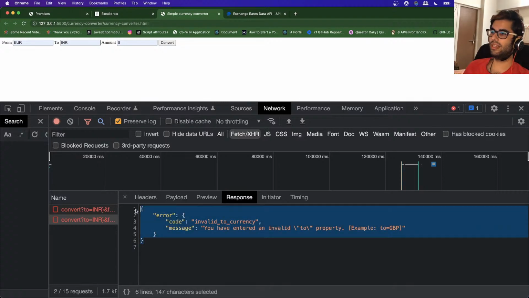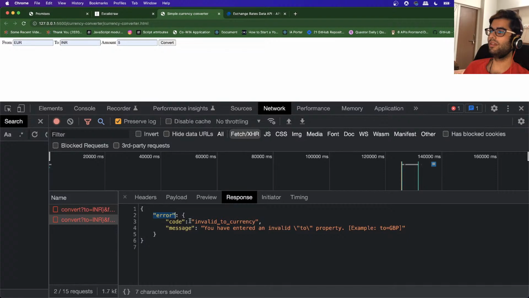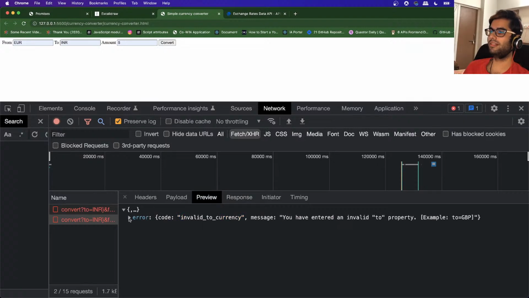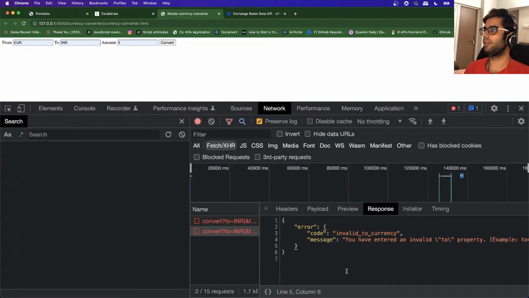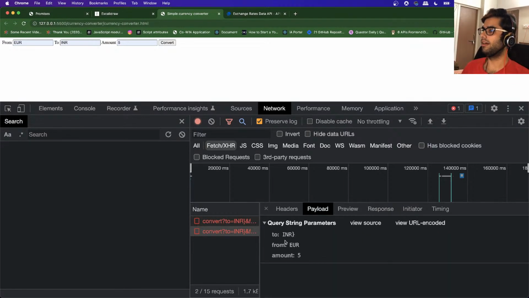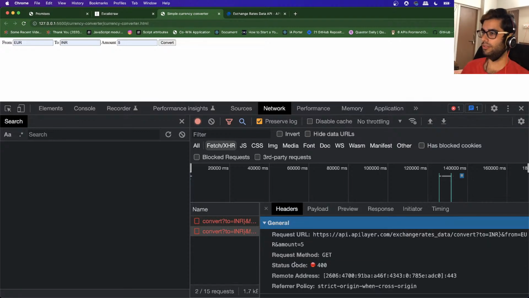We're getting a JSON, right, over here. You can see that all of the keys have double quotes and the values are over here. And if we view the same information in the preview tab, we can see that it is available as a JavaScript object. So this is the response that we're getting from the server. It probably called the reject function internally because the to parameter was not in the correct format, right? So let's correct that.